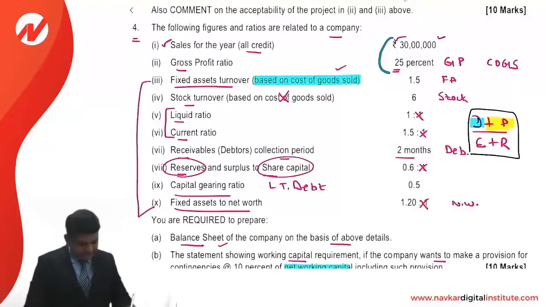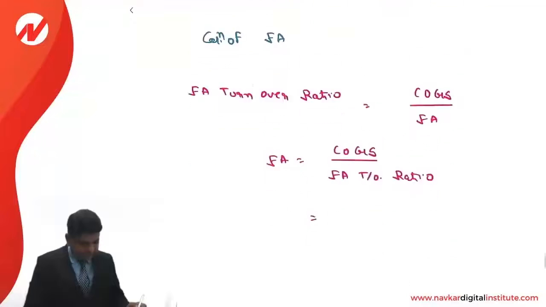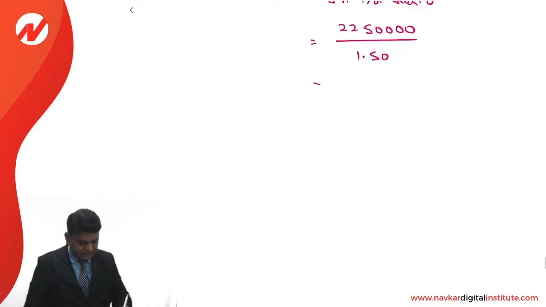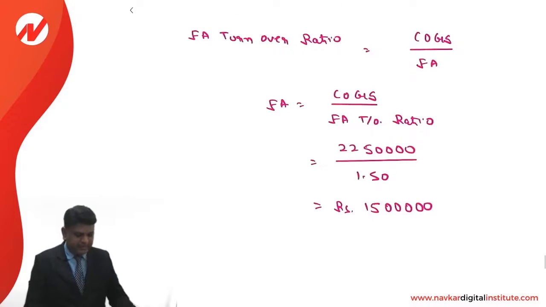We understand that the fixed asset turnover ratio is 1.50. So what is the numerator value? 22,50,000 divided by 1.50. That comes to an amount of rupees 15 lakhs. That is the way the fixed asset is calculated.